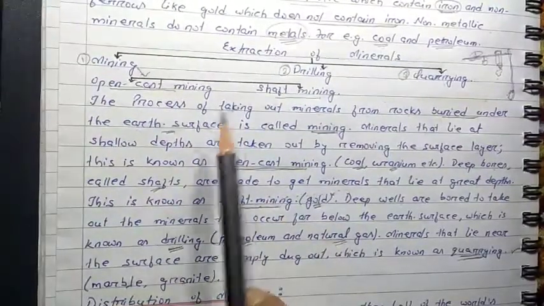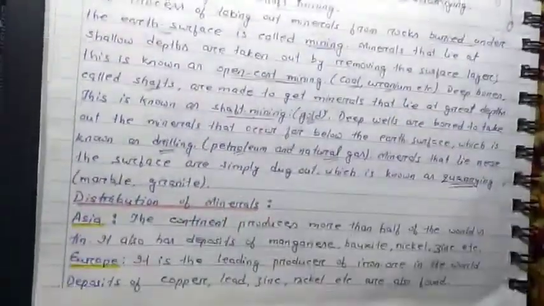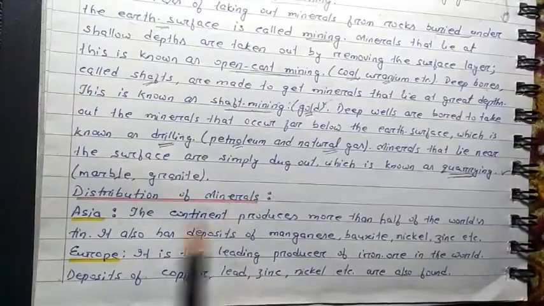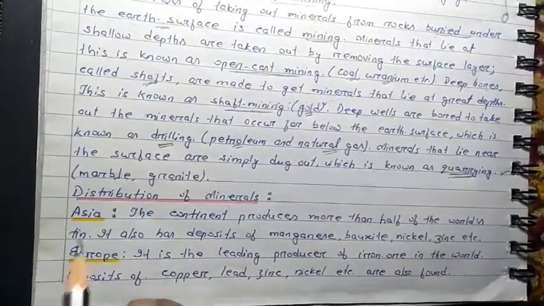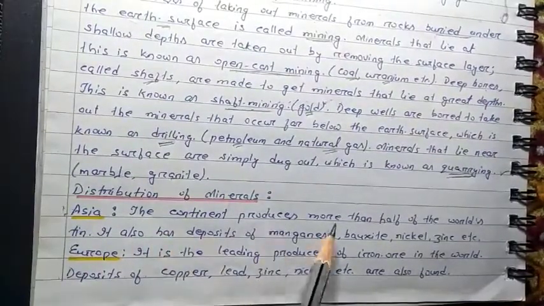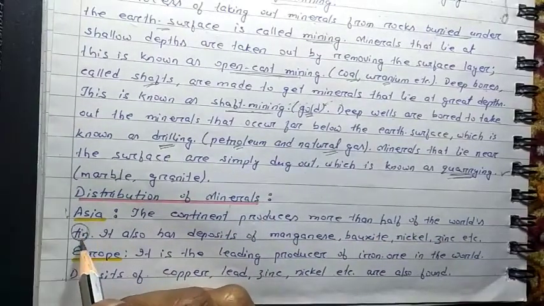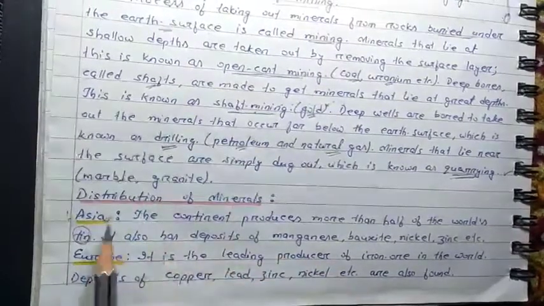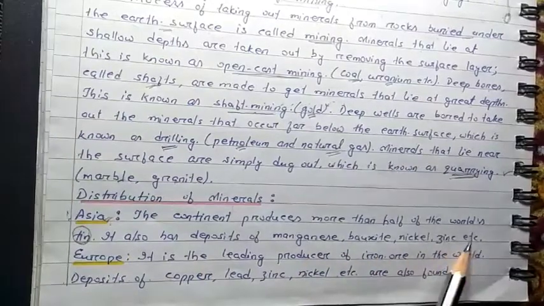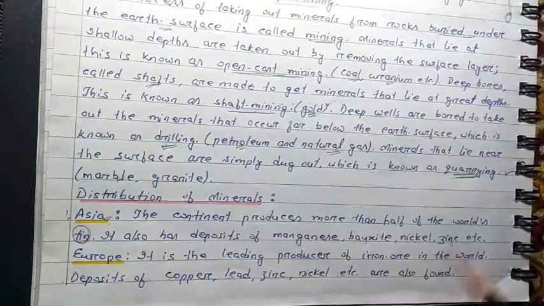So that's about the different systems involved in the extraction of minerals. Now we shall try to know about the distribution of minerals, in which continent what type of minerals are found. First of all, I have taken Asia, the largest continent. Asia produces more than half of the world's tin. Tin is also one type of mineral, and more than 50% of it is produced by our continent, Asia. Besides tin, it also has deposits of manganese, bauxite, nickel, zinc, etc.